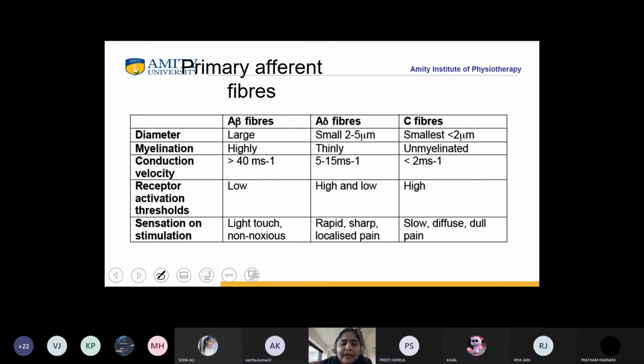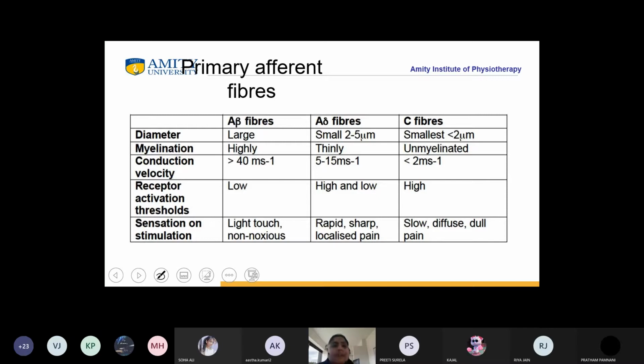So in the sensory fibers, there are three types of fibers: A beta, A delta, and C fibers. According to diameter, myelination, conduction velocity, receptor activation threshold, and sensation on stimulation, they are differentiated. Because if they did the same work, they would have been classified as one kind of fiber, right, students?